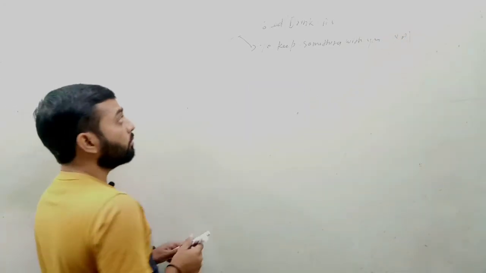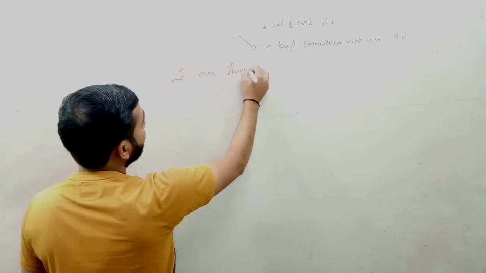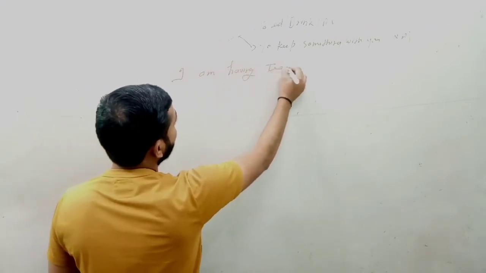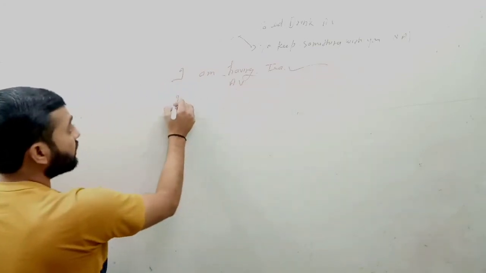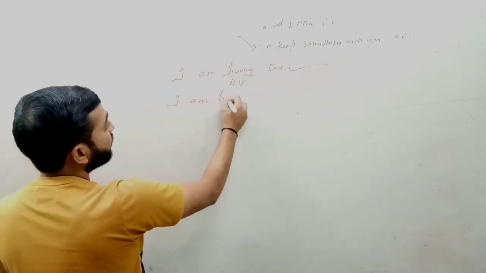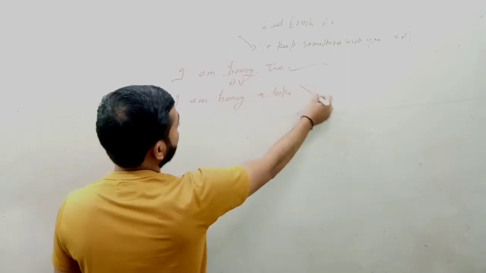For example, I am having tea. Here that is an action verb, so that is the correct sentence.